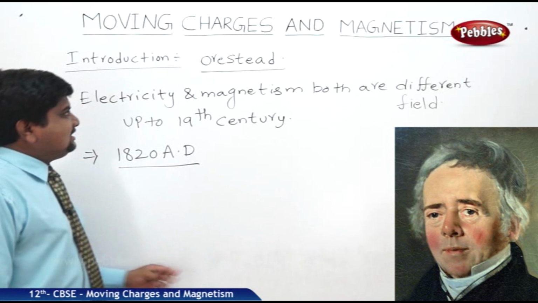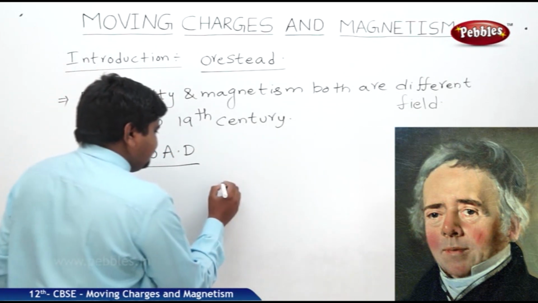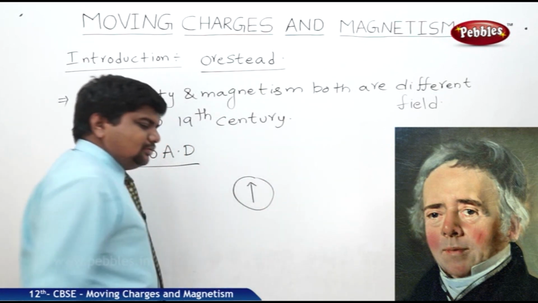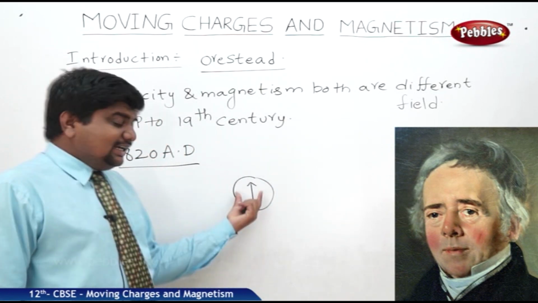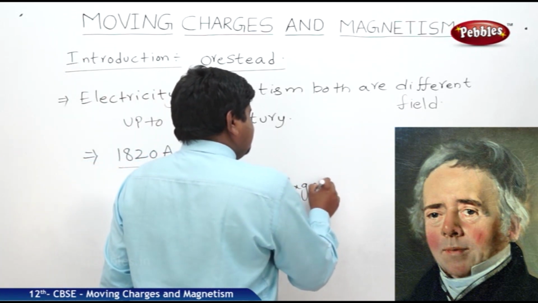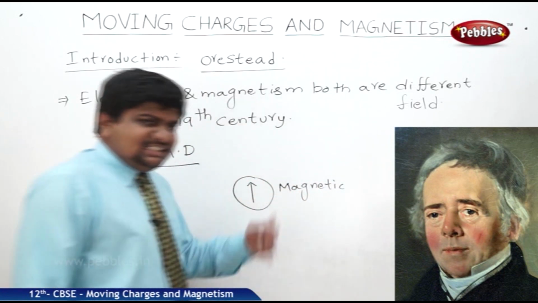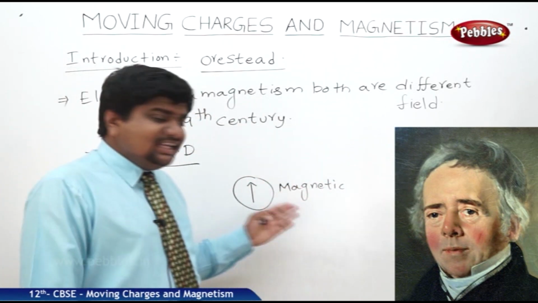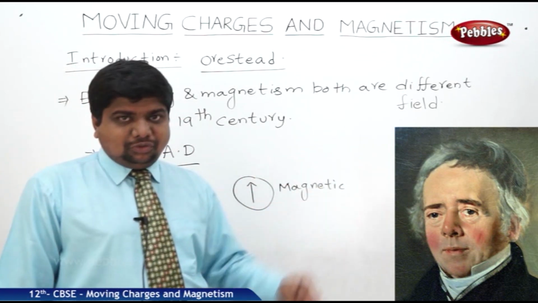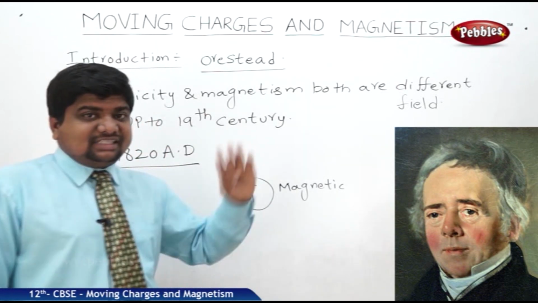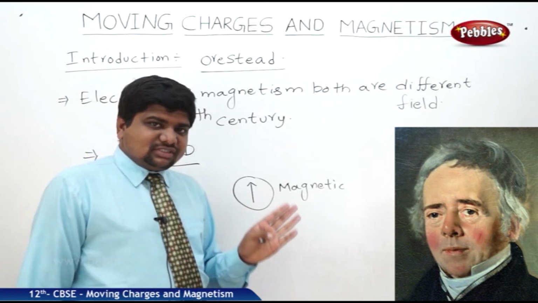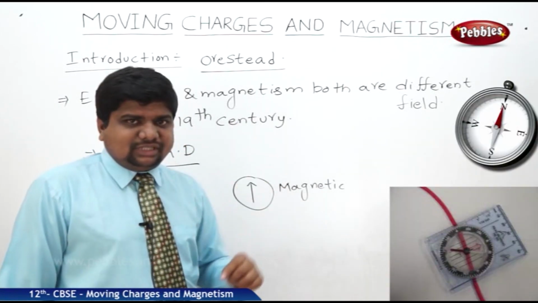What was the observation made by Ørsted? He accidentally placed a magnetic deflection or magnetic compass box. In those days, if you wanted to find out distances or directions, mostly the sailors used this magnetic compass box to find the directions where they should go: what is the north side, the south side, the east side, and the west side. So the magnetic compass box was an essential element in those days.